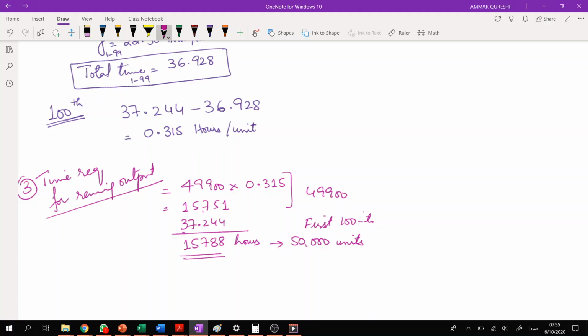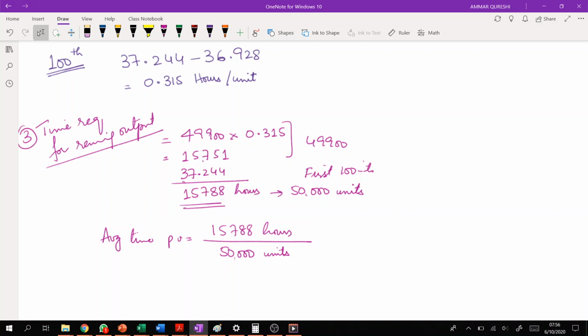So let's try to calculate the average time. Average time per unit in this case will be 15,788 hours divided by 50,000 units, right?